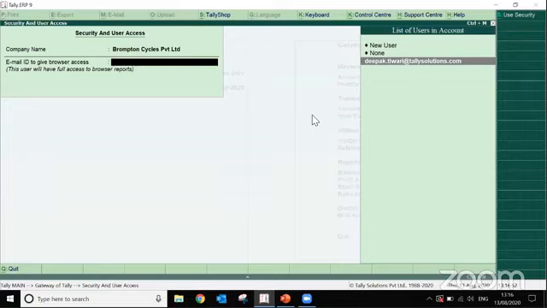But if there is only one user to whom you want to give the access, then definitely you can give the access without enabling the security. To enable one person to view the browser report, doing all these things to enable the security, then defining the security level, then adding the user, looks like a cumbersome process because I want to add only one user. This option was given for those users only. But if you have more than one user and you want to give the browser or remote access to them, then definitely you have to enable the security feature. So I just entered it.